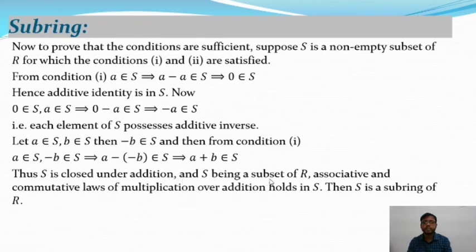S being a subset of R, associativity, and the commutative and distributive laws of multiplication over addition hold in S. Therefore S is a subring of capital R, and it satisfies all the properties of a ring.